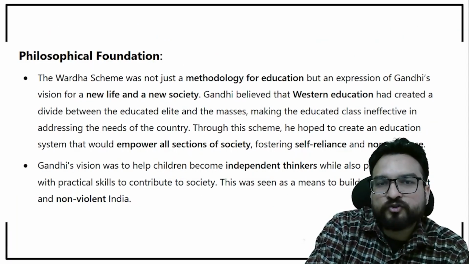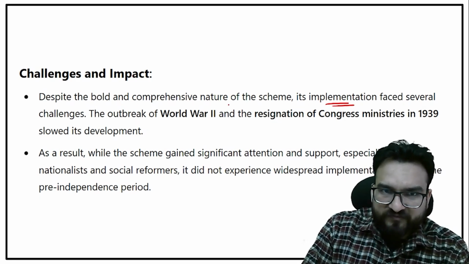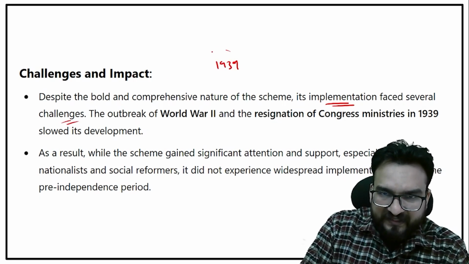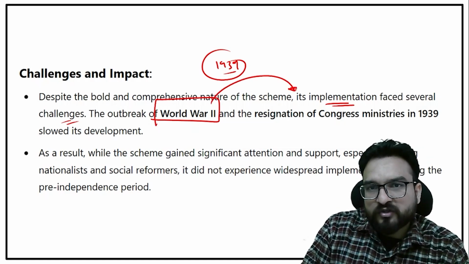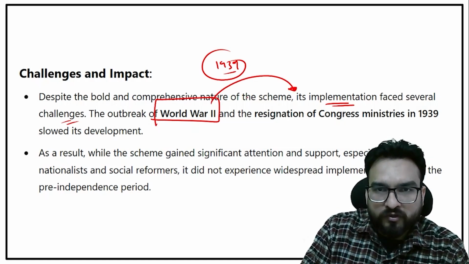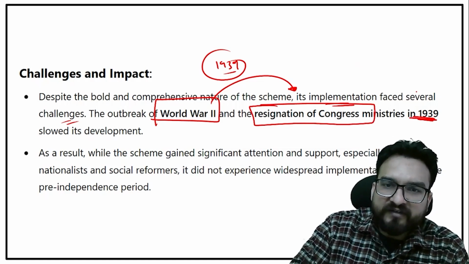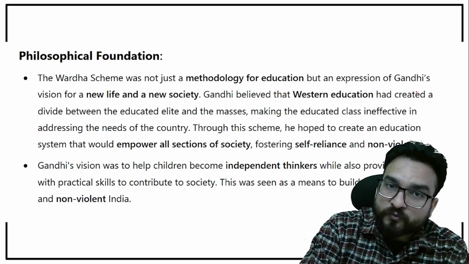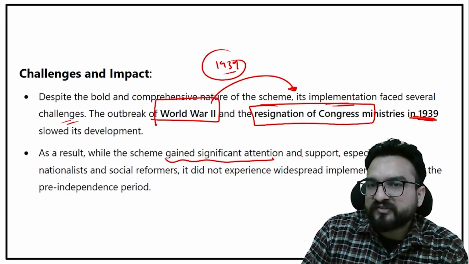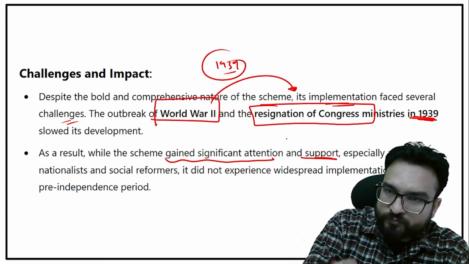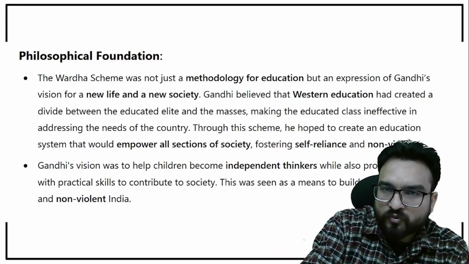But this scheme, the Wardha scheme, was never implemented because its implementation faced several challenges. In 1939, World War II started, and without asking India, the British involved India in the war. So that led to the resignation of Congress ministries in 1939. So it never came into existence, but its provisions are utilized and are read a lot. The scheme gained significant attention and support. So right now, the education policies you are seeing are heavily influenced by the Wardha scheme,